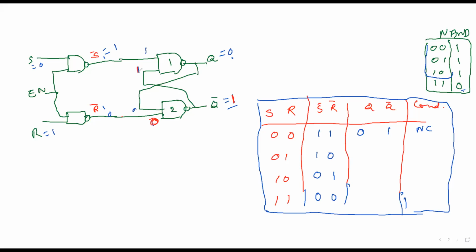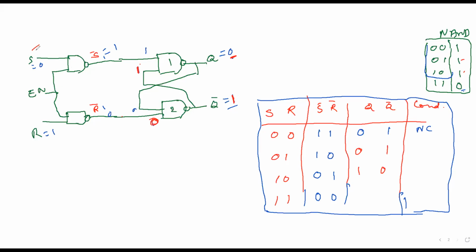Okay. This 1 comes over here, 1 1, which is 0. So Q is 0, Q bar is 1. Similar analogy, this one becomes 1 0. So okay, similar analogy, this 1 0. And now if any of the input is 0, the output is 1, right?